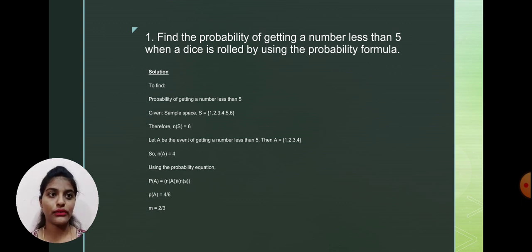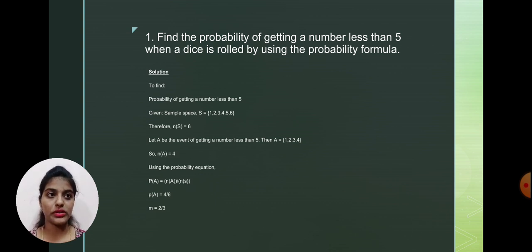Find the probability of getting a number less than 5 when the dice is rolled by using the probability formula. So firstly, the probability formula will be probability equals the number of favorable outcomes divided by total number of outcomes. So favorable is nothing but the things which we have taken or assumed, and the total is what are the total outcomes from that event.